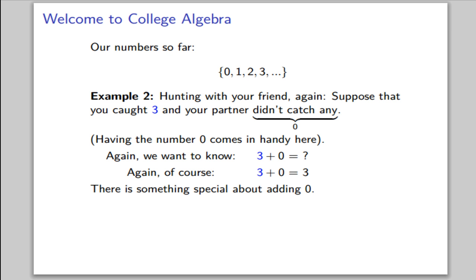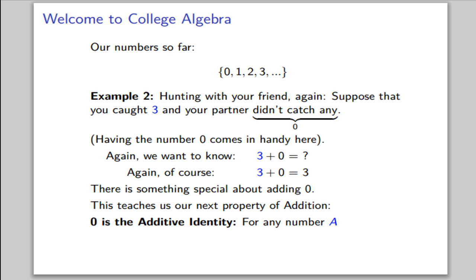But there's something special here about adding 0. This teaches us our next property of addition. 0 is called the additive identity. For any number a plus 0 equals a, and 0 plus a also equals a.